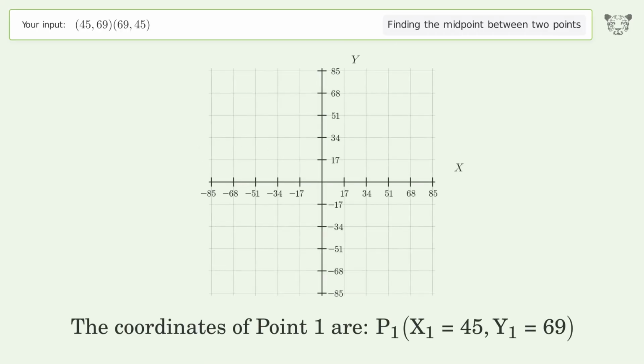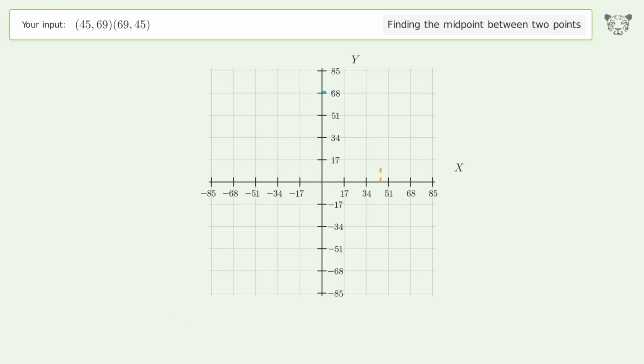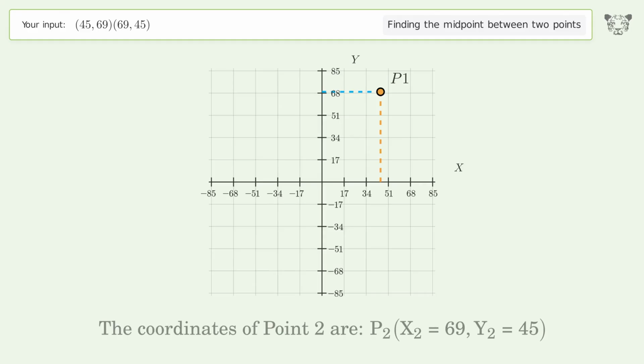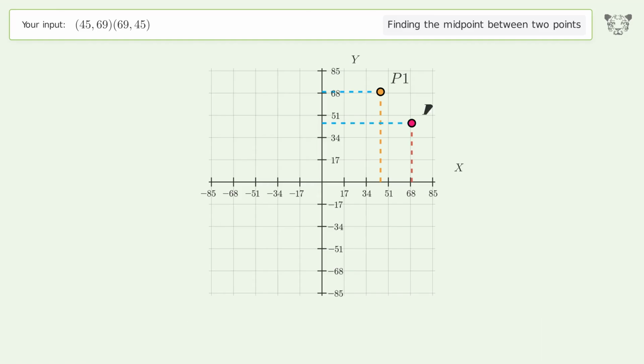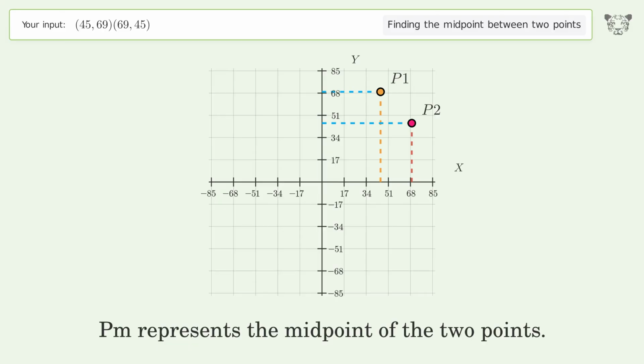The coordinates of point 1 are x1 equals 45, y1 equals 69. The coordinates of point 2 are x2 equals 69, y2 equals 45. PM represents the midpoint of the 2 points.